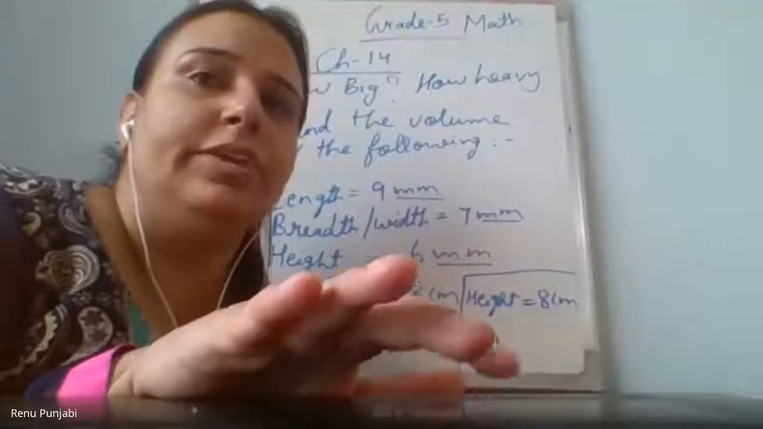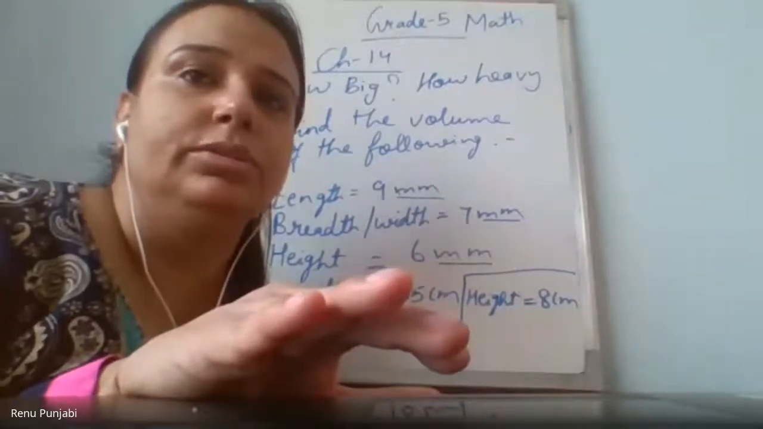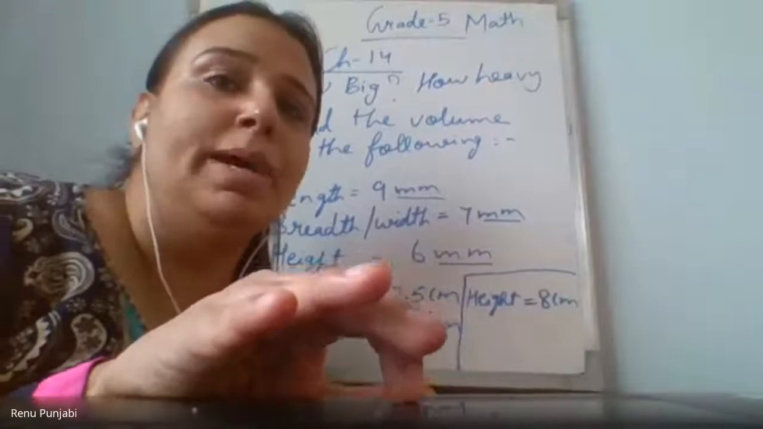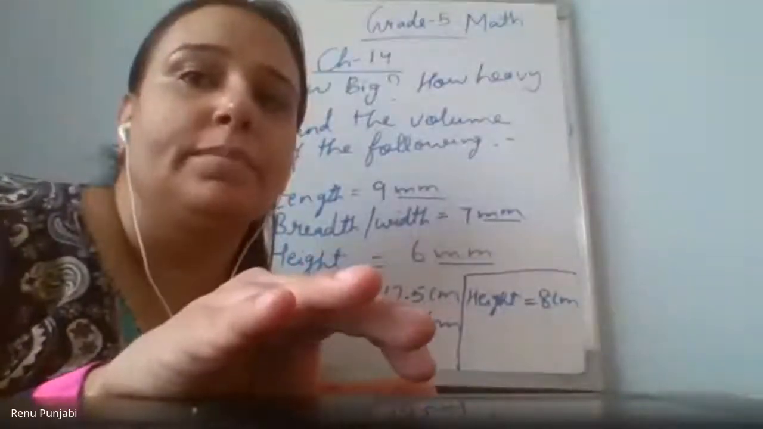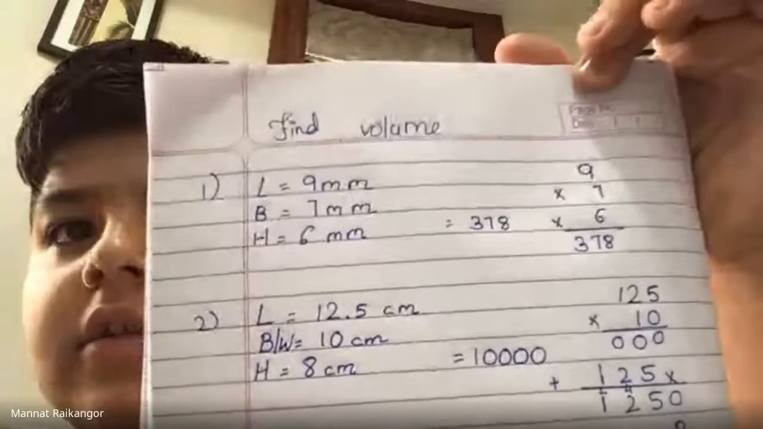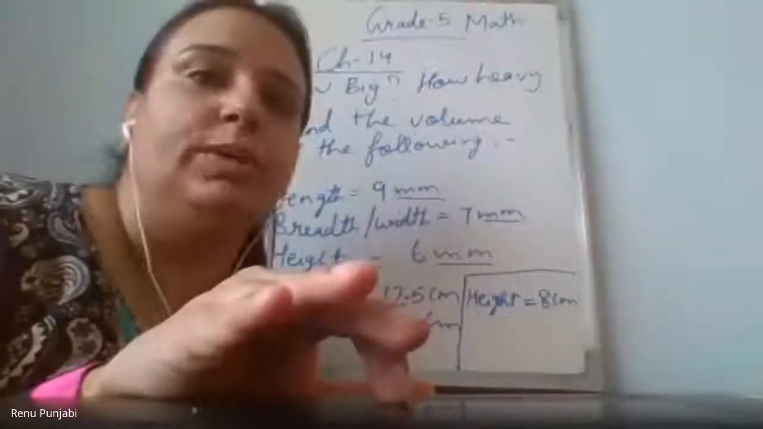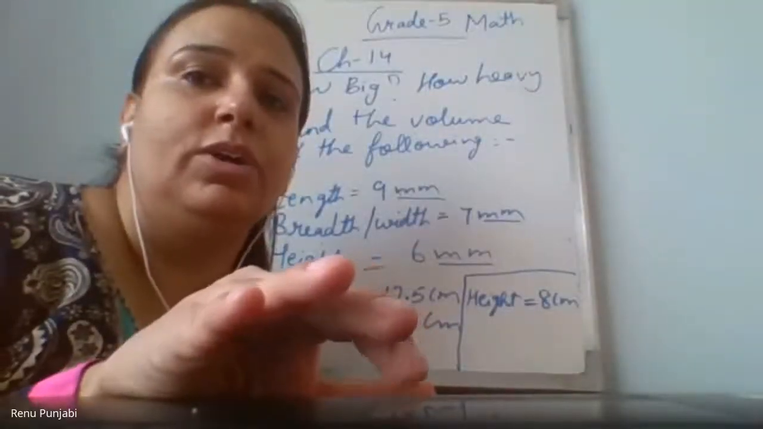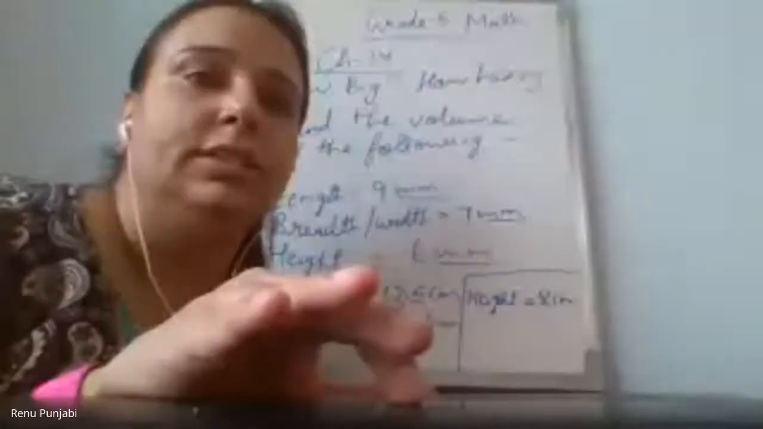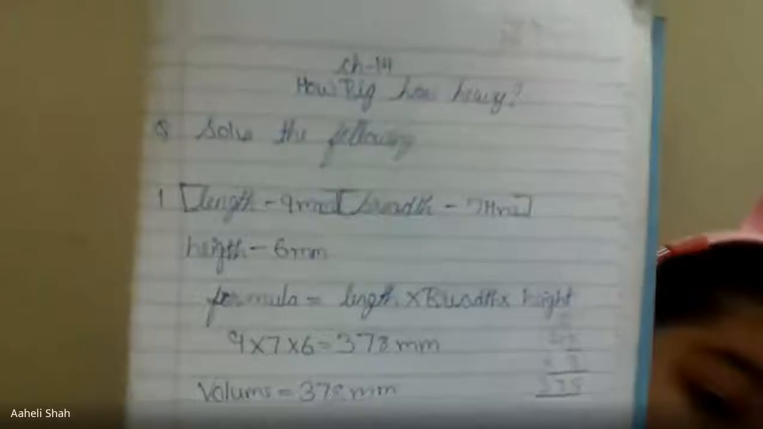Yes, Mannat. Wait a minute, I'll pin you. Very good. This is the way I need. But Mannat, where is the formula? Ma'am, I have written it. Where? In the first one, I cannot see the formula. In the second one also, I cannot see the formula. Ma'am, yes, my first one. Who is showing me? Ma'am, Aheli.